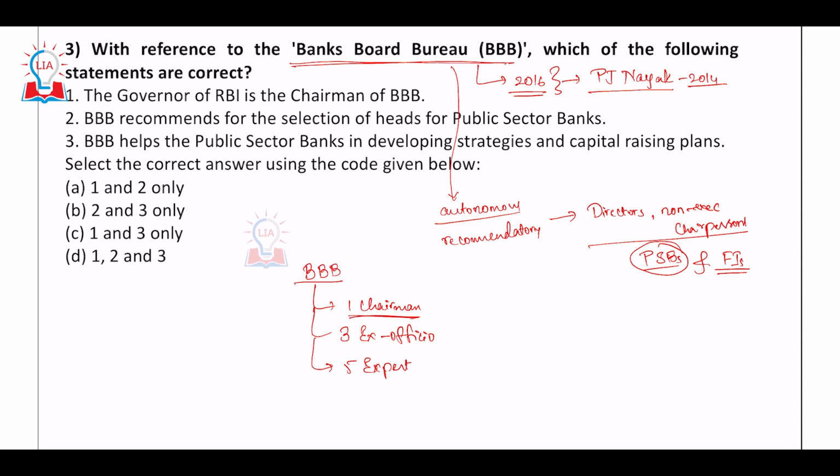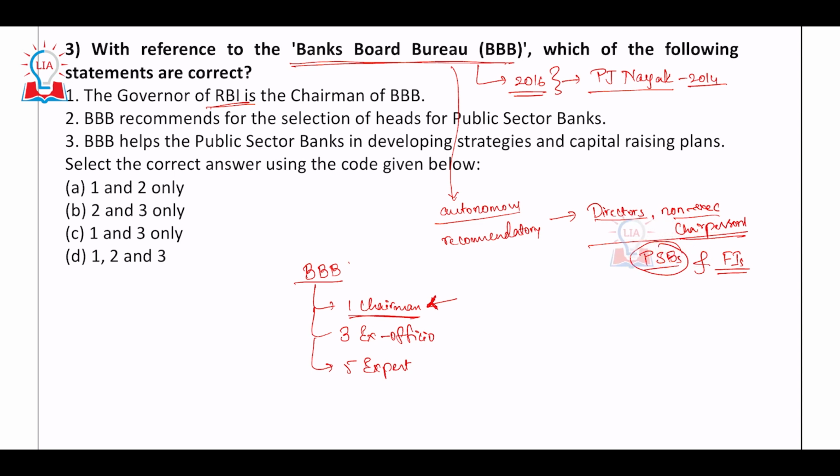This chairman is not the RBI governor for sure, because that would essentially mean that RBI, which regulates the banks, is itself appointing the directors and non executive chairpersons of the banks. That would not be right. That would be a conflict of interest. So for this reason, the chairman cannot be the RBI governor.